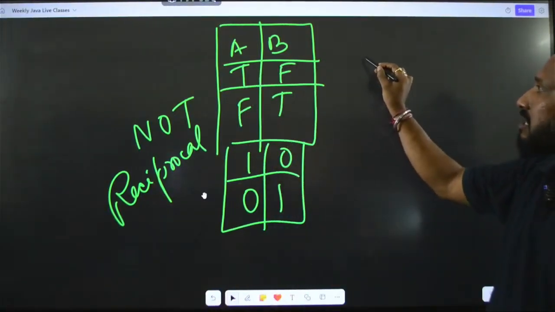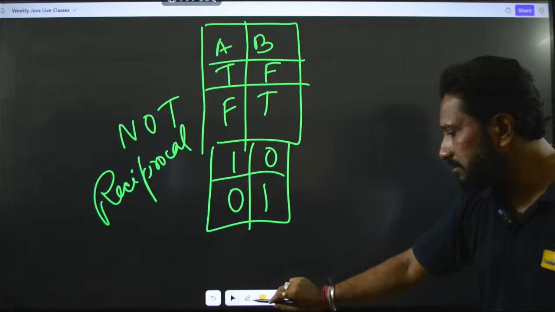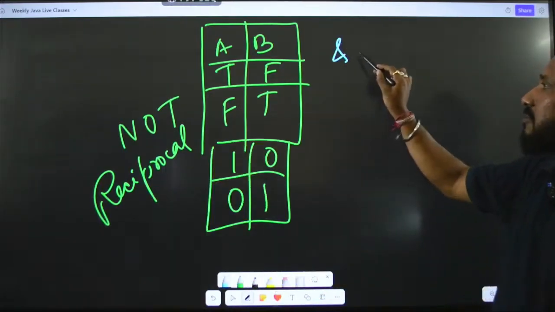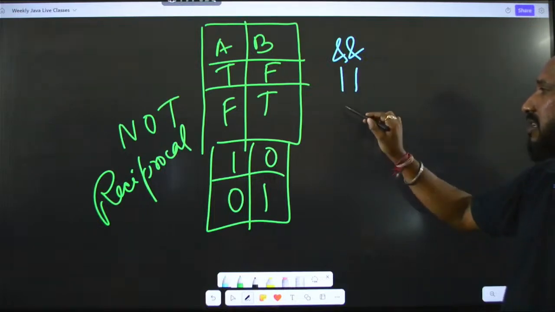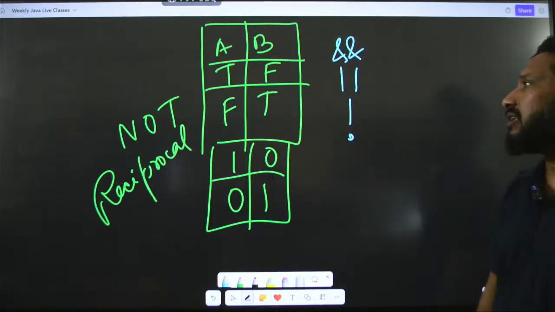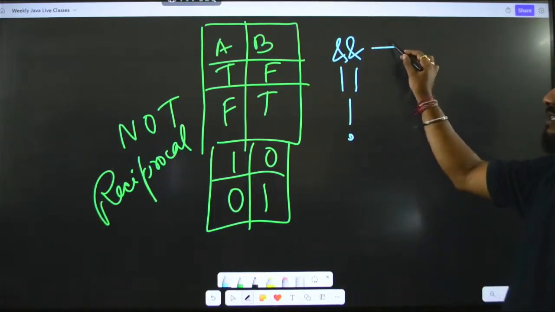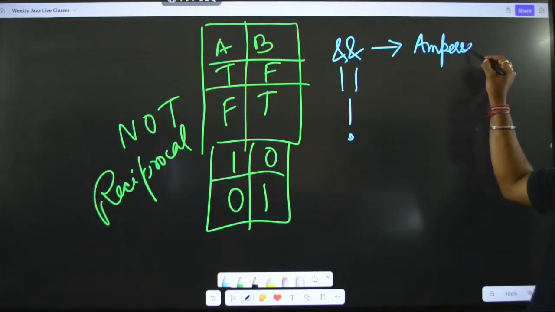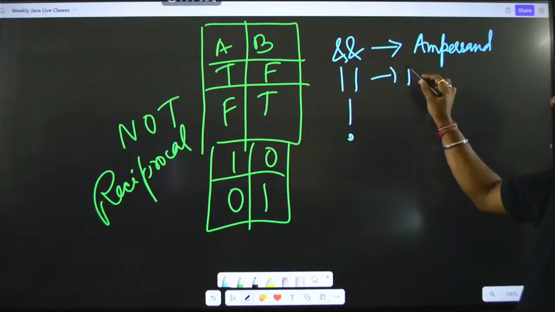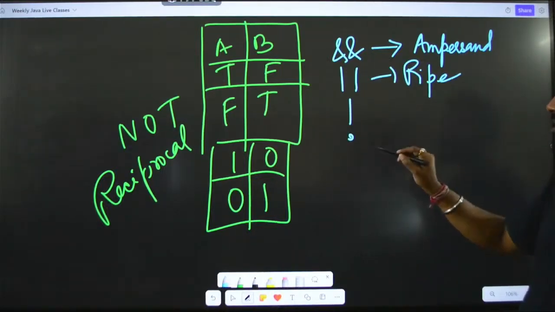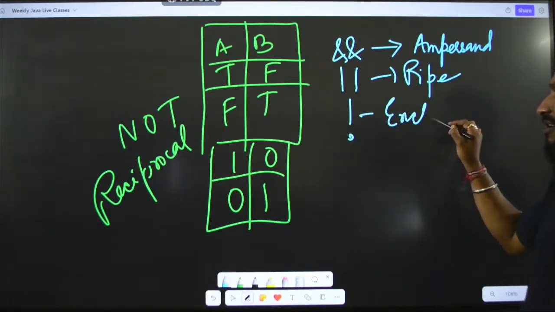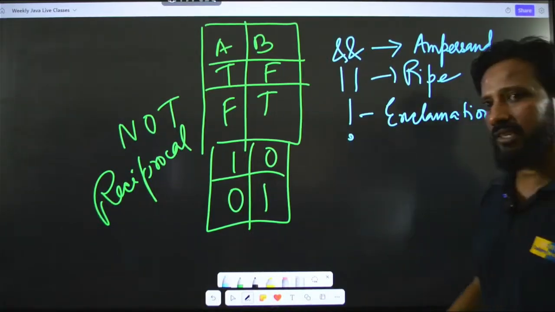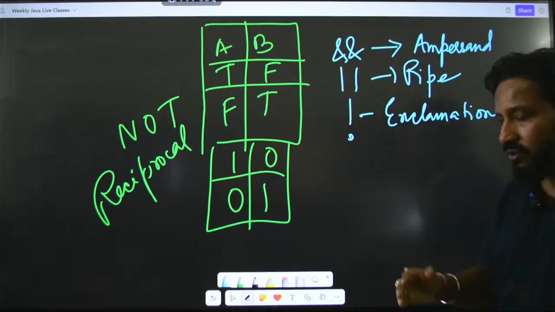So, we have learnt about the AND operation, we have learnt about the OR operation, and we have learnt about the NOT operation. Okay. AND is, this symbol is the ampersand, this symbol is the pipe symbol, and this is obviously the exclamation mark. You already know it from English, right? Fine, clear with this? Now then, after this, let's go to the next operator.